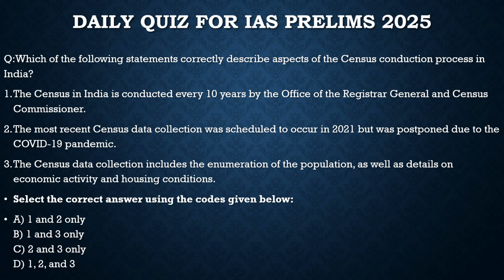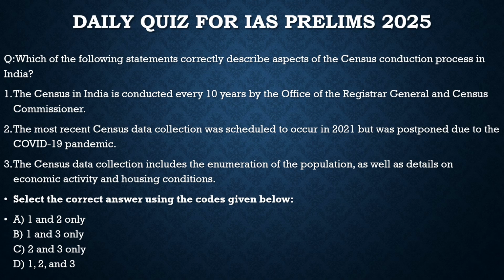Here the question says, which of the following statements correctly describe aspects of the census conduction process in India? We have to see what are the aspects of the census conduction process in India. First statement: the census in India is conducted every 10 years by the Office of the Registrar General and the Census Commissioner. 100% correct, but unfortunately it has been delayed for a few years.